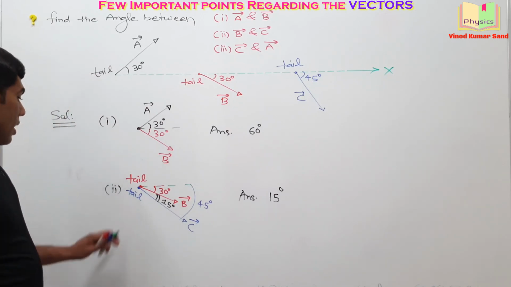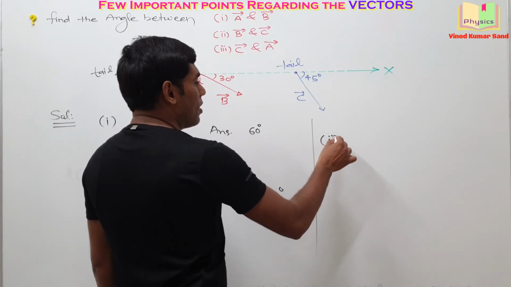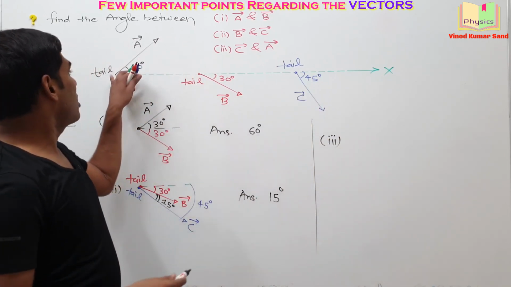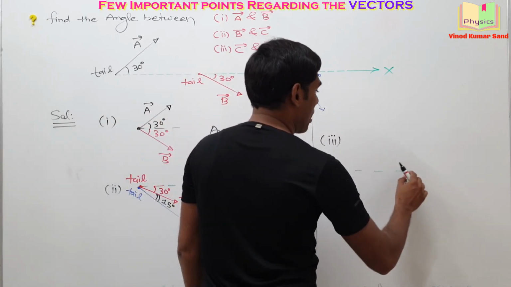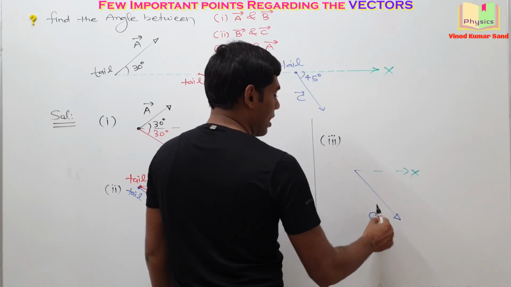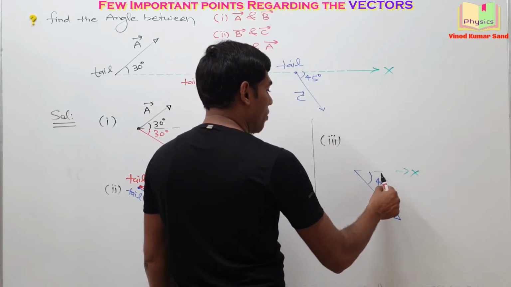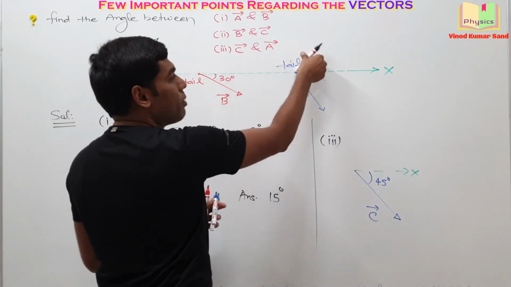Clear? Last, the third part. I am displacing the A vector here. So with respect to the x-axis, the C vector is like this, making angle 45 as shown, and the A vector has been shifted parallel here.